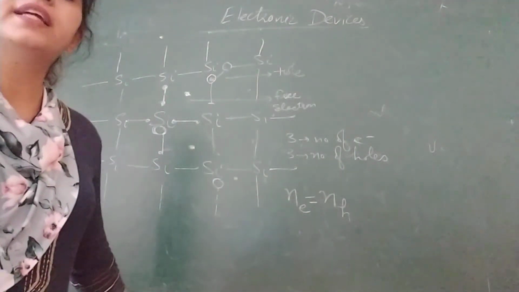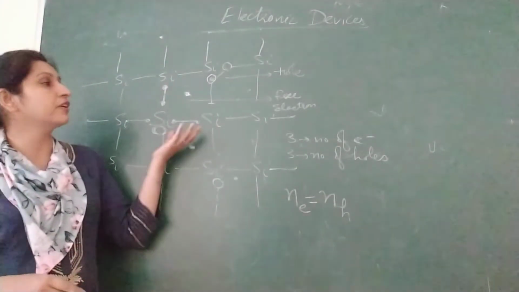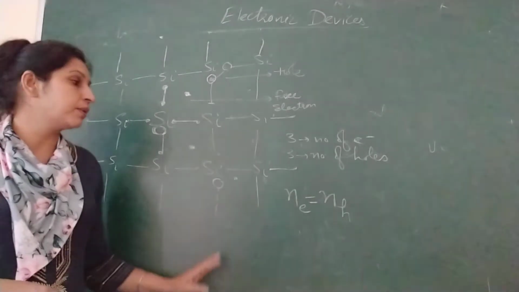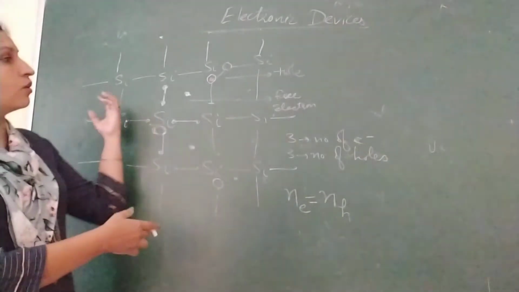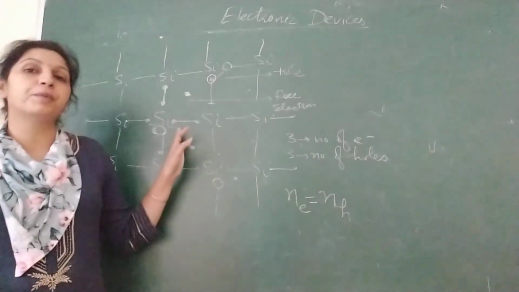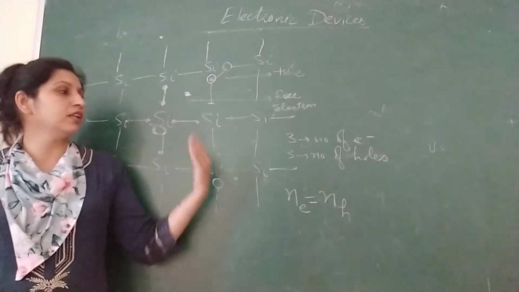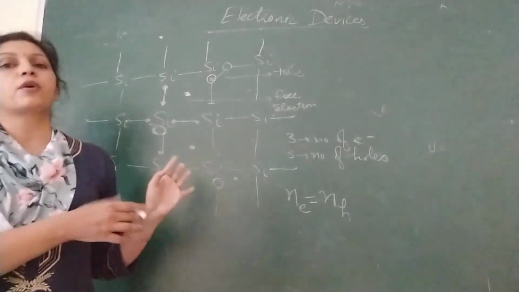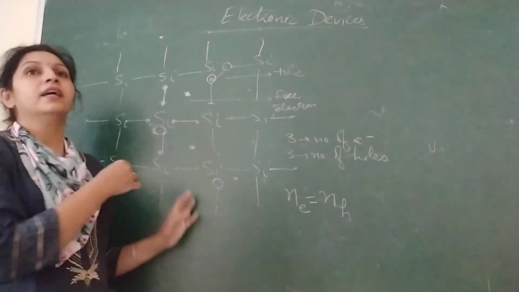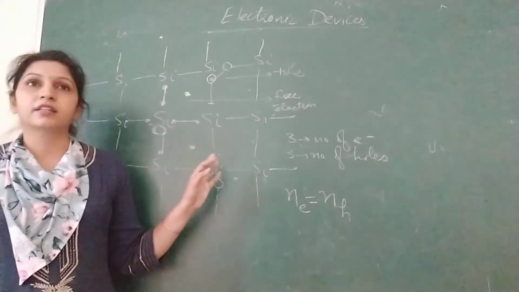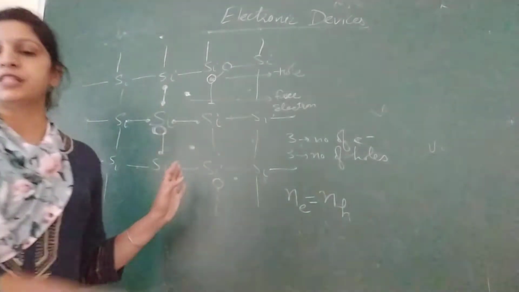Now what if you want to increase the conductivity? You want more current to pass through it, more free electrons. One method is you can increase the temperature. But if you increase the temperature too much, then all the bonds will break, and it will lose its properties of being a semiconductor. It will act like a normal material, a metal, because all the electrons are free. So we can't increase the conductivity of a semiconductor by just increasing the temperature, because then it will lose all its properties.